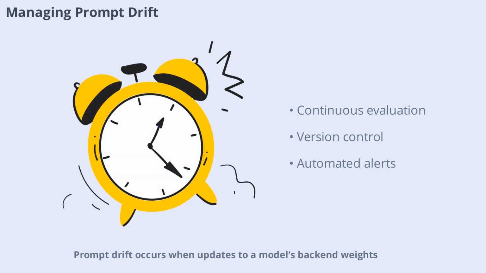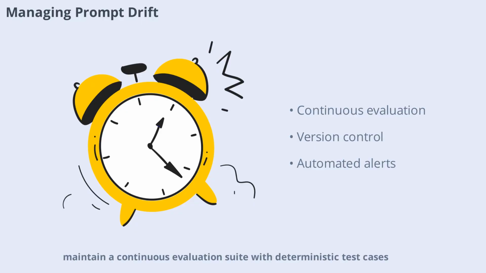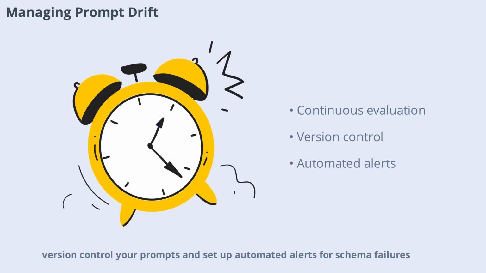Prompt drift occurs when updates to a model's backend weights cause existing prompts to change their formatting or output quality. To handle this, maintain a continuous evaluation suite with deterministic test cases, version control your prompts, and set up automated alerts for schema failures. For example, if an API update causes the model to output markdown code blocks instead of raw JSON, your system can catch and address the issue before it impacts production.